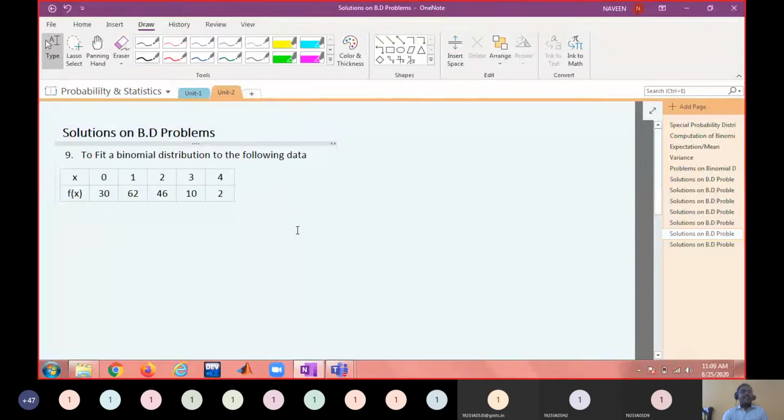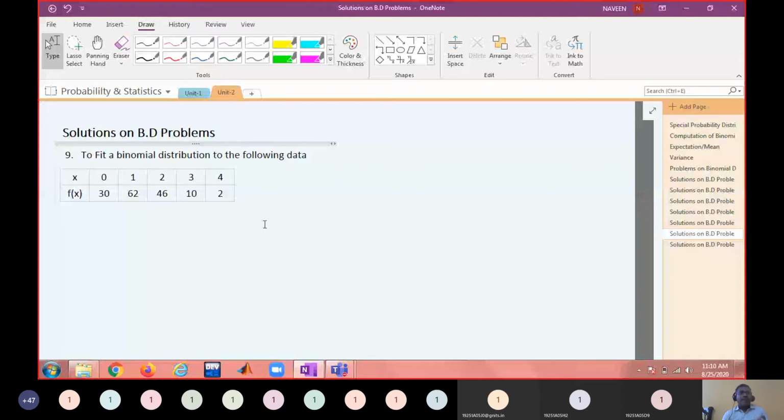That means, let us say you are tossing a coin 150 times. It's not about tossing a coin. Let us say tossing 4 coins 150 times. When you are tossing 4 coins, let us say x equal to number of heads. So what are the possible values of x? No head or all heads? No head means x equal to 0. All heads means x equal to 4. Right?